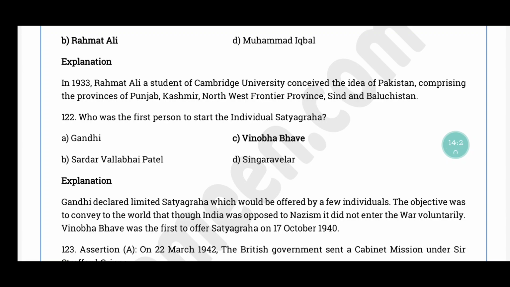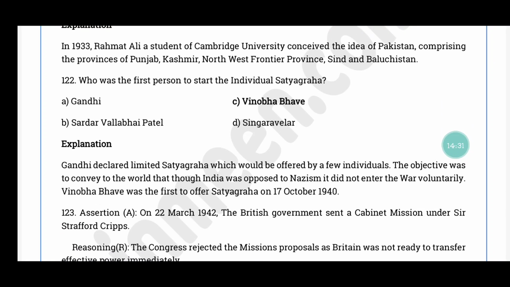Question number 122. Who was the first person to start the individual satyagraha? The correct answer is option C, Vinoba Bhave. Gandhi declared limited satyagraha, which should be offered by a few individuals. The objective was to convey to the whole world that India was opposed to Nazism, but it did not enter the war voluntarily. So Vinoba Bhave was the first person to offer individual satyagraha, on 17th October 1940.